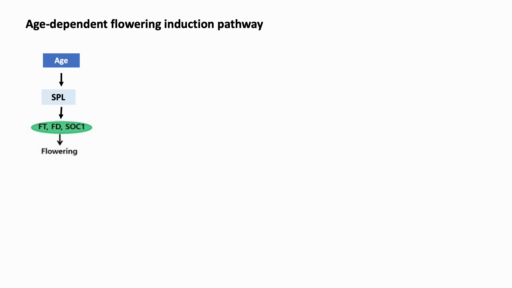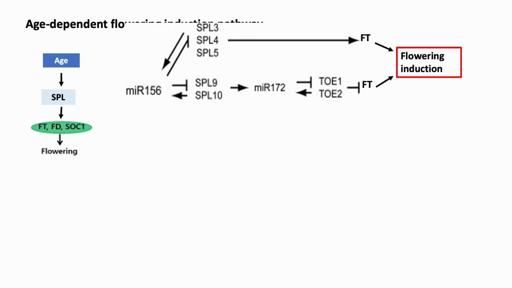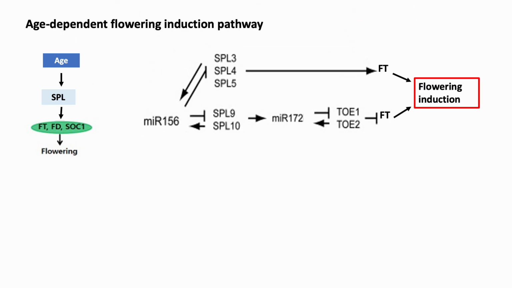Plant shows morphological and physiological changes during transition from juvenile to adult phase and from the adult to flowering phase. During the juvenile vegetative phase, Arabidopsis is not responsive to the flowering cues, and it is only when it reaches the adult vegetative phase that flowering is induced. Age-dependent flowering initiation occurs through FT expression, which is regulated by microRNAs, that is miRNAs, that is miRNA 156 and